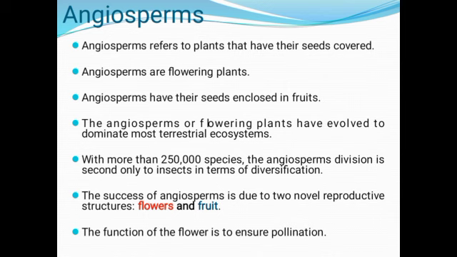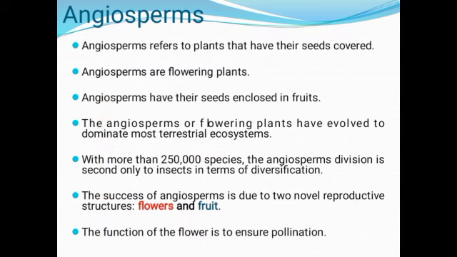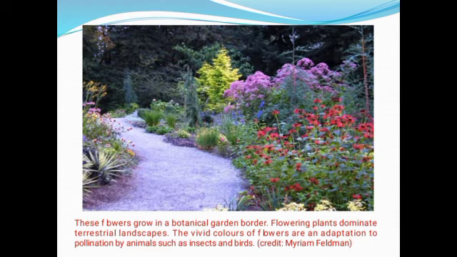The success of angiosperms is due to two novel reproductive structures: flowers and fruit. The flower helps to ensure pollination. So here we have flowers growing in a botanical garden border.